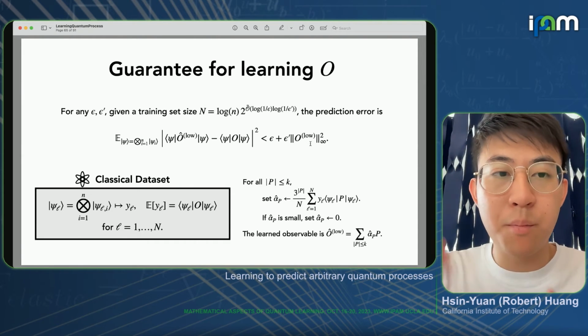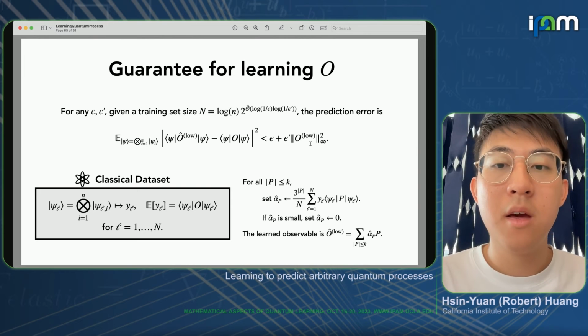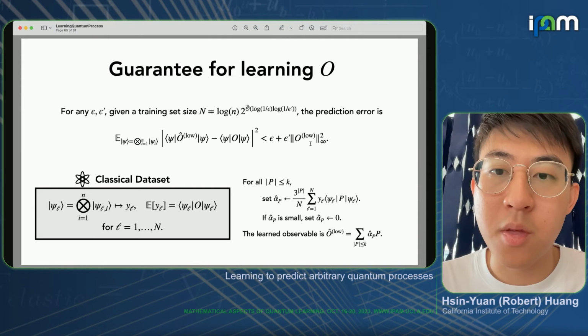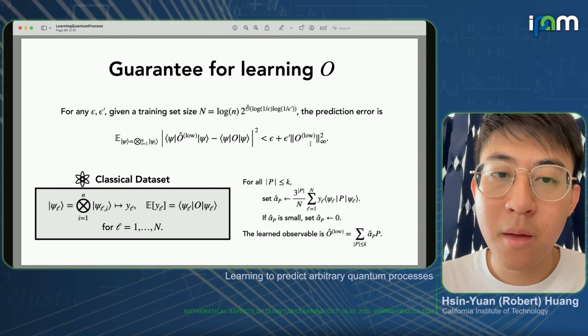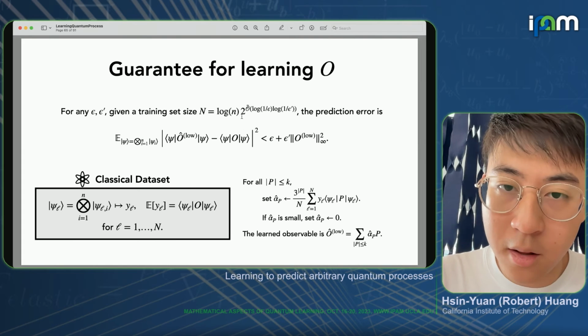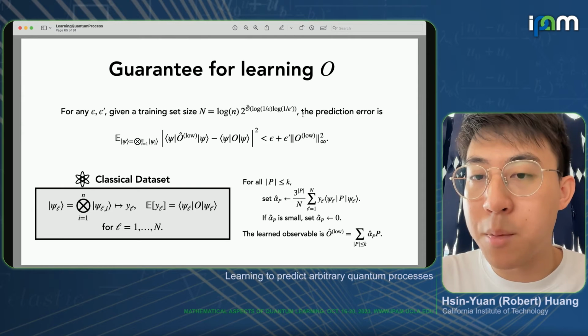We can also put the epsilon and epsilon prime scaling into the sample complexity. Essentially, one would give rise to a quasi-polynomial scaling in terms of 1 over epsilon and 1 over epsilon prime. The training set size has to scale logarithmically in n, and then roughly 2 to the order log 1 over epsilon, log 1 over epsilon prime.